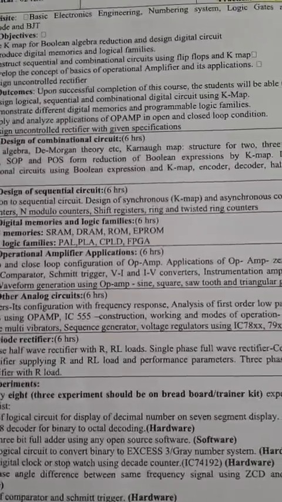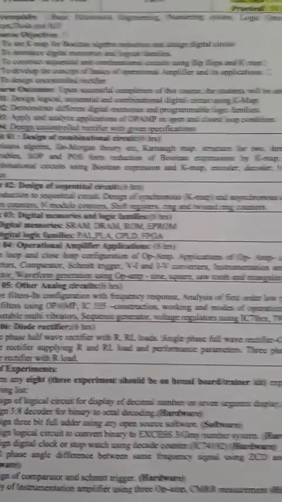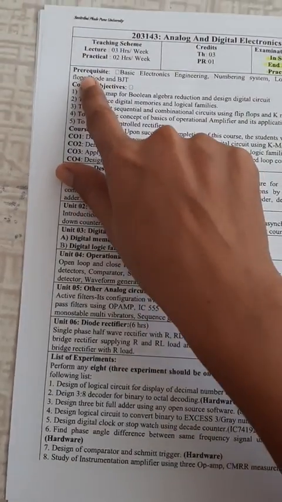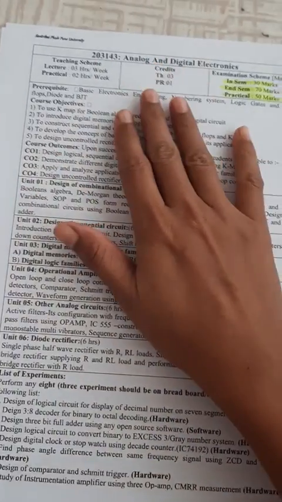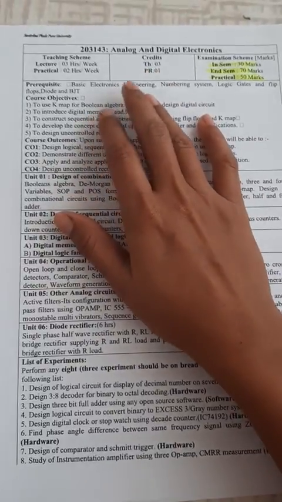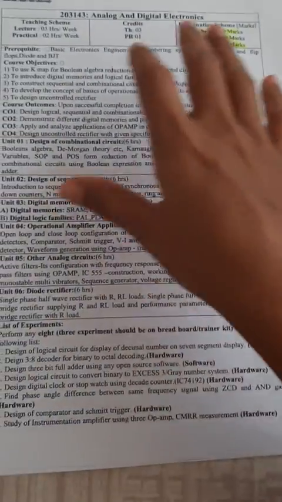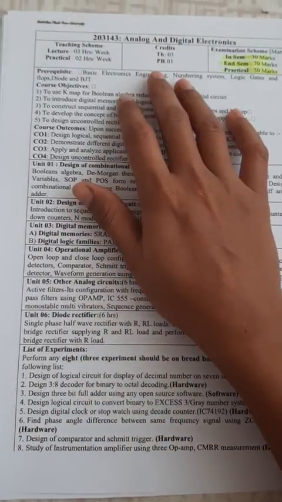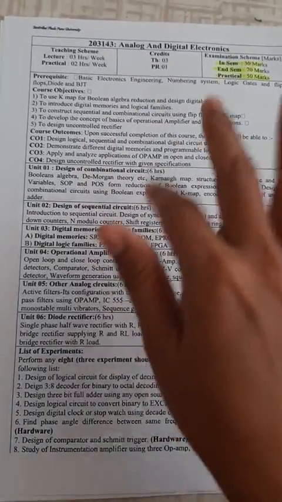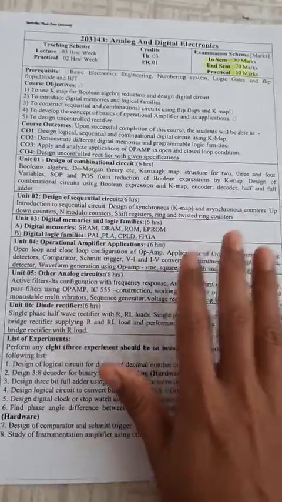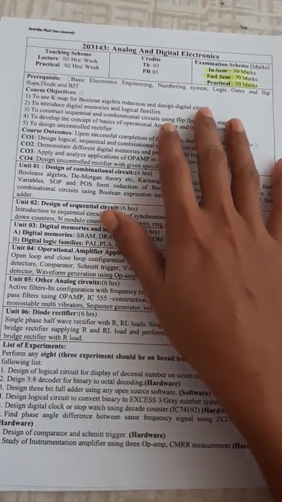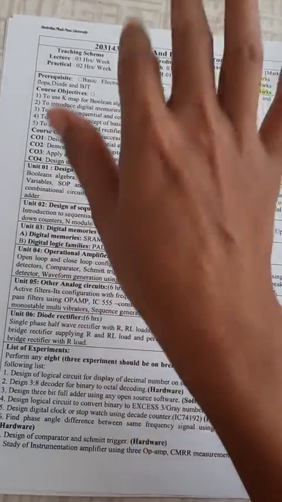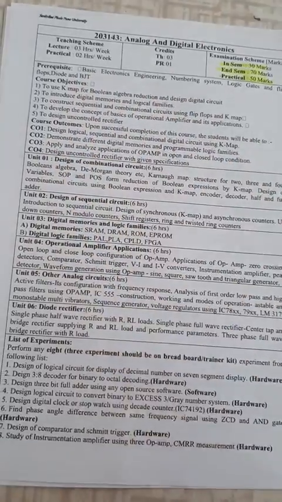Before studying this subject, you require basic knowledge, that is the prerequisite, meaning you require basic knowledge of basic electronics engineering. You have studied the basic electronics engineering subject in first year. So for studying this subject, you will require whatever you have learned in that subject. You have to first revise that, and then you will get a clear idea about this subject, because the basics of this subject you have learned in first year, in the subject basic electronics engineering.